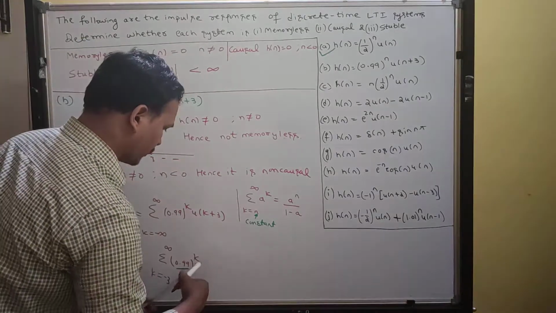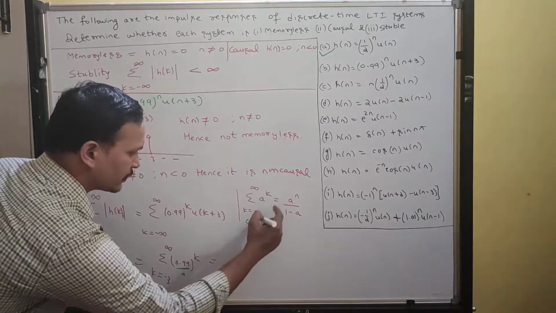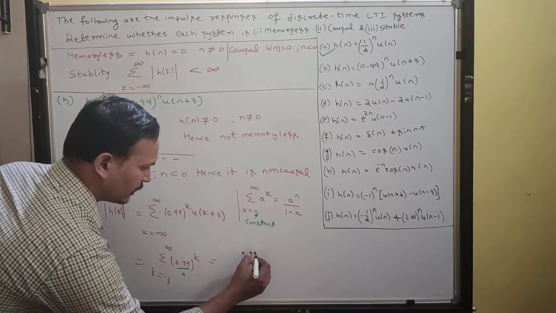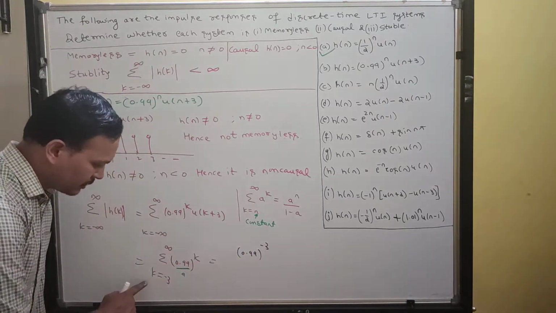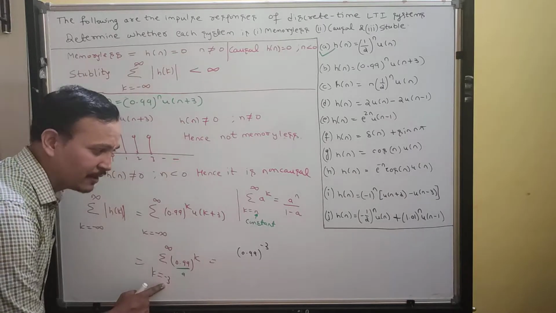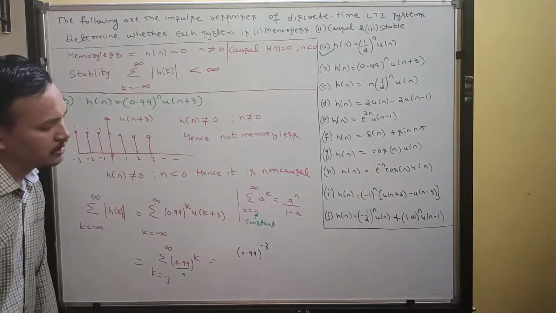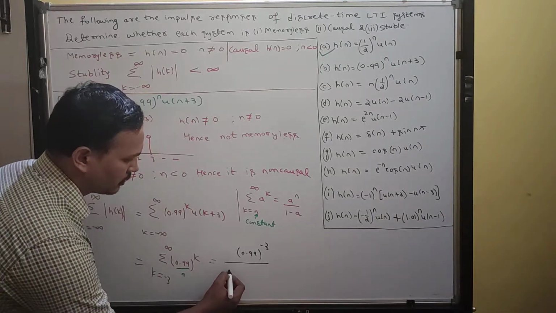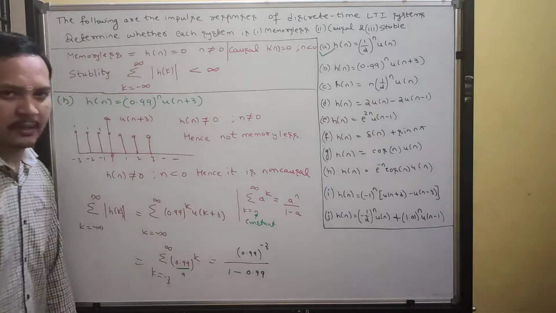So therefore I am applying this formula over here. So a to the power of n: 0.99 to the power of minus 3. Why have I written minus 3? See, k is equal to n, so what is the n value? Minus 3. So that's why I wrote minus 3. Now 1 minus a, where a is 0.99.